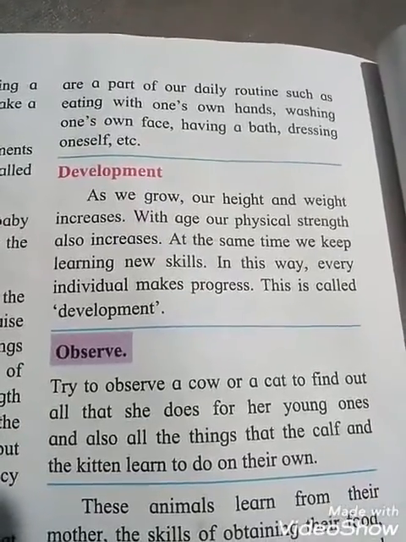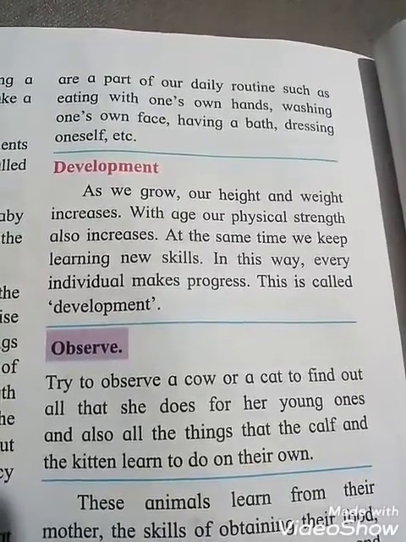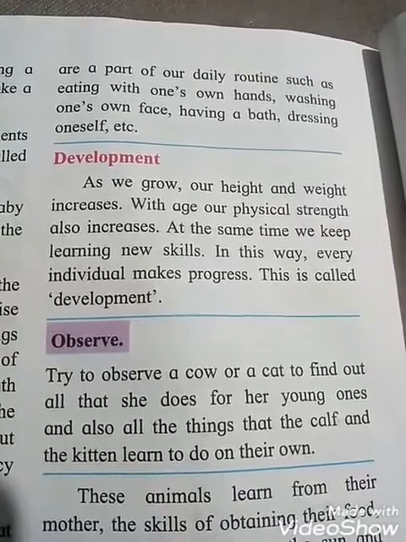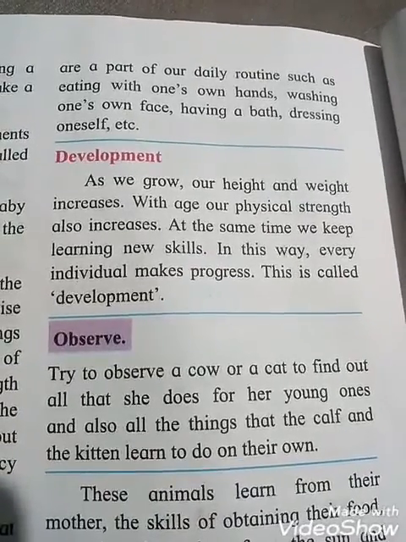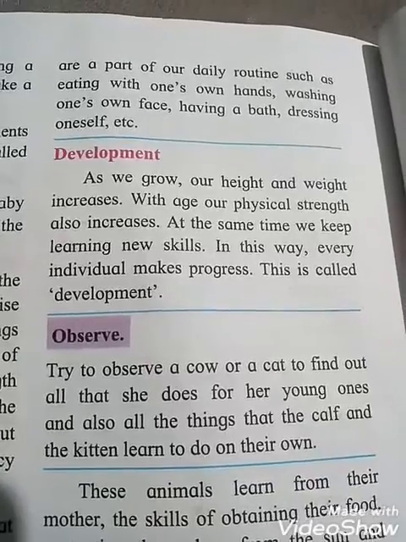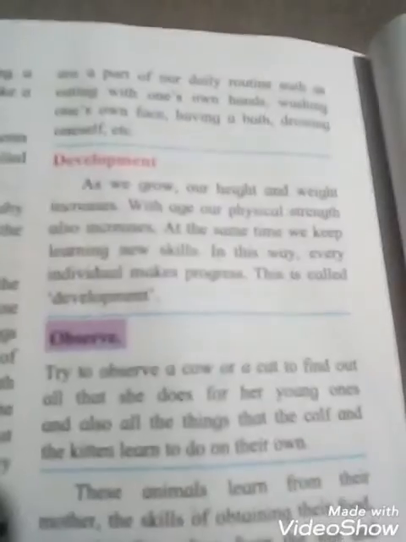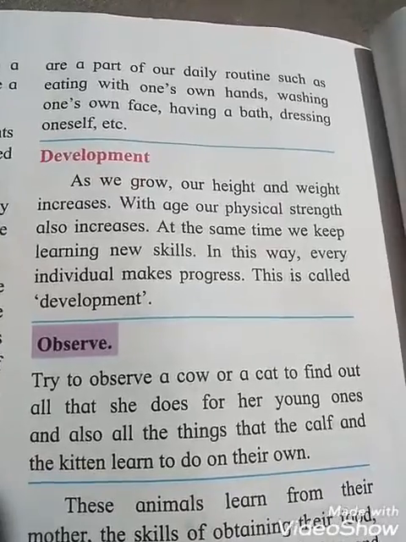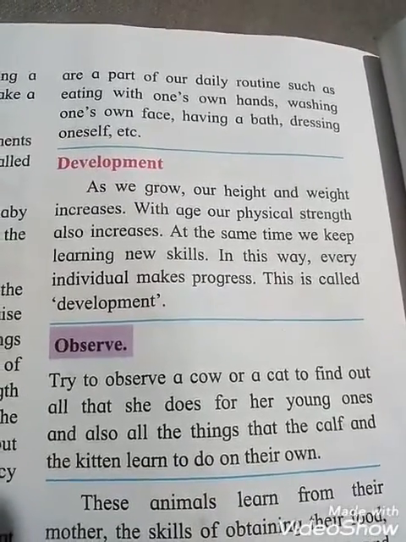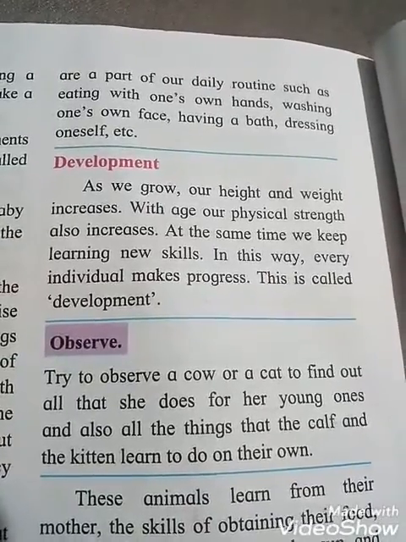Development. As we grow, our height and weight increase. With age, our physical strength also increases. At the same time, we keep learning new skills. In this way, every individual makes progress. This is called development. So students, as we grow, our height and weight increase, and with age our physical strength also increases. At the same time, we keep learning new skills.